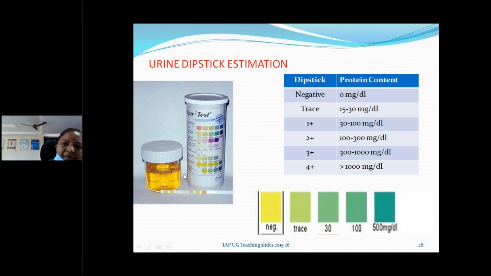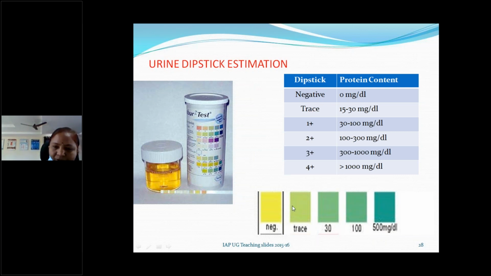Depending upon the protein levels in the urine, it will lead to different colors. If there is no protein at all, it gives a yellow color. A trace means 15 to 30 milligrams per deciliter of protein in the urine. 1 plus means 30 to 100 milligrams per deciliter. 2 plus indicates 100 to 300 milligrams per deciliter. 3 plus is 300 to 1000 milligrams per deciliter. 4 plus means more than 1000 milligrams per deciliter.